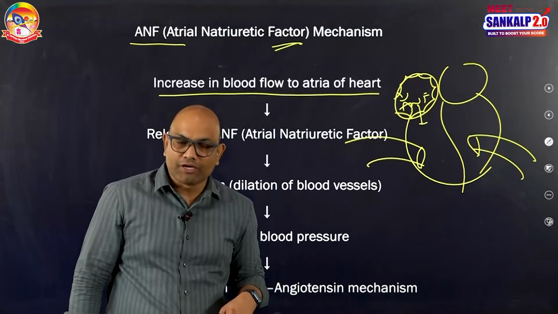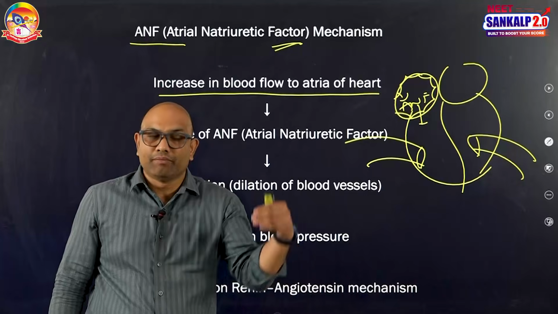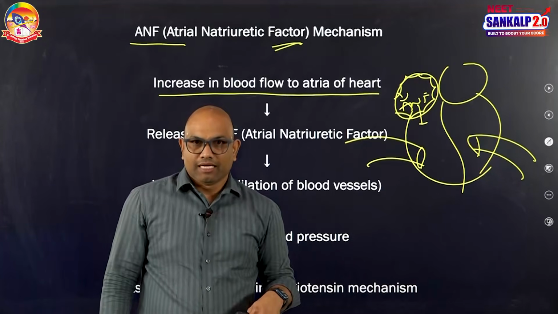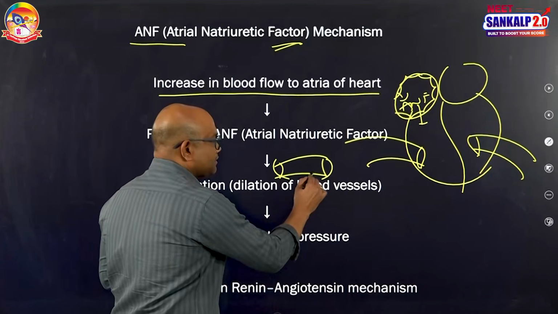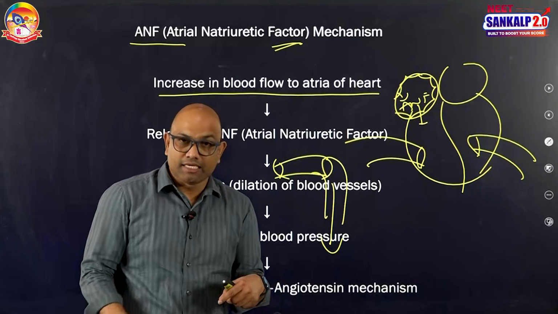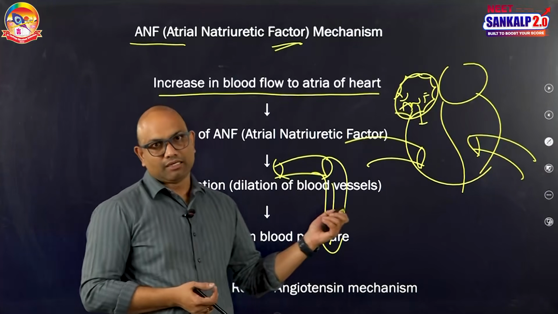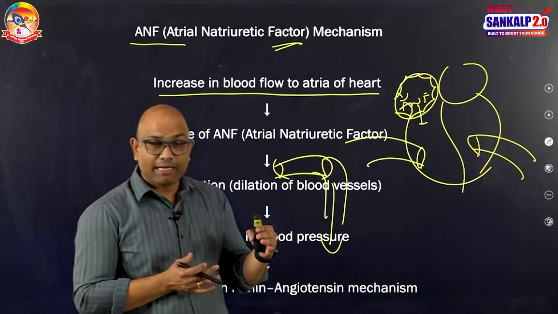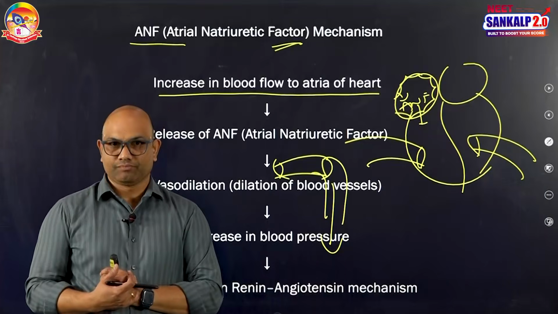But one more function of ANF is that it decreases the reabsorption of sodium at the DCT. As it is decreasing sodium reabsorption from the DCT, what happens? The sodium excretion will be increased in the urine. Hence, it is named natriuretic. Natri is related to sodium. So this is the ANF mechanism, but the ANF mechanism is the counter mechanism to the RAAS mechanism and ADH mechanism.